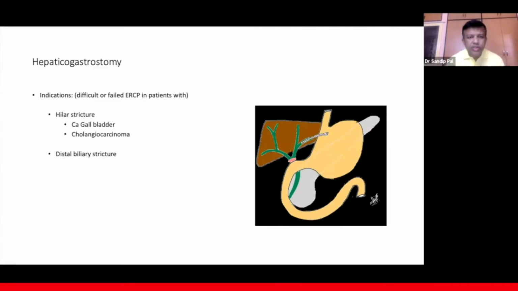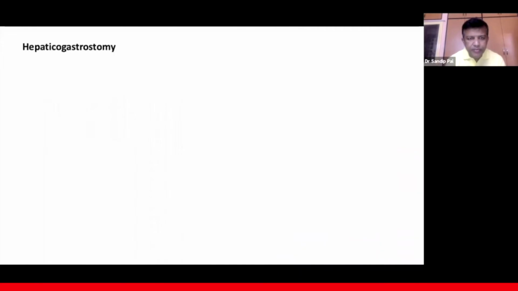So now I will start from hepaticogastrostomy. Hepaticogastrostomy is a procedure, as I have already described, where we access the bile duct from the stomach. The left side of the liver is punctured, the bile ducts are punctured. It can be either in segment 2 or segment 3. And the indications are usually if there is a hilar stricture like CA gallbladder or cholangiocarcinoma, or if there is a distal biliary stricture, and if the duodenum is inaccessible. So those are the indications for hepaticogastrostomy.